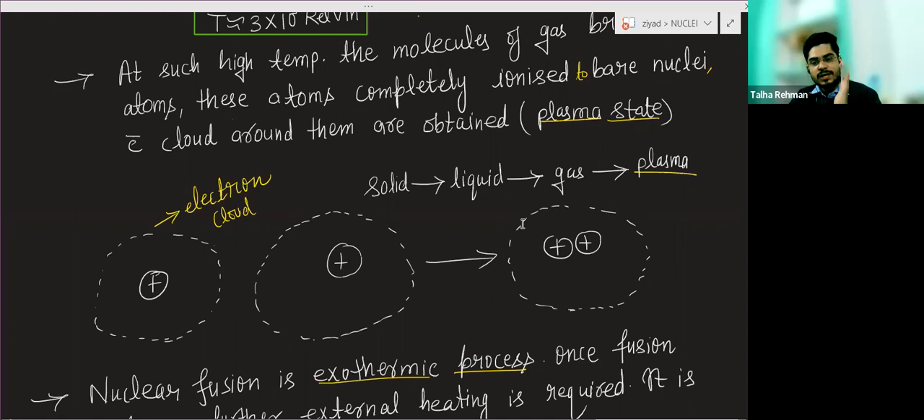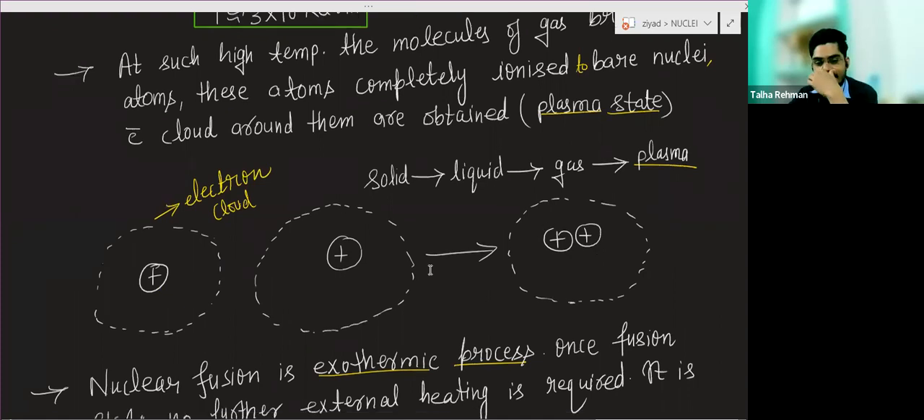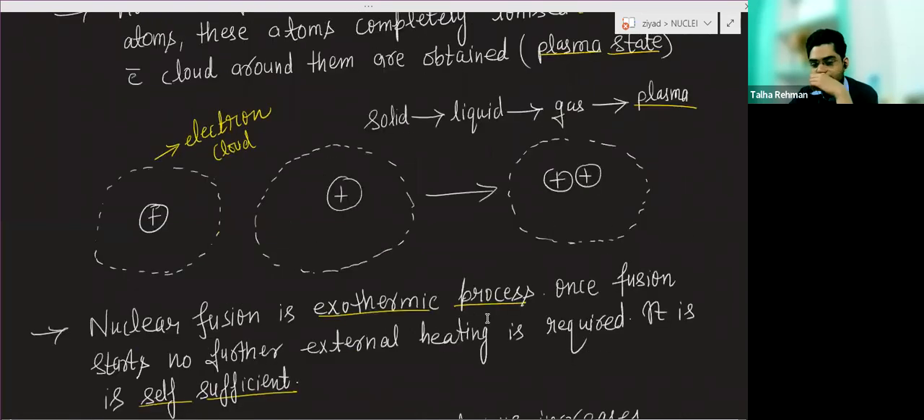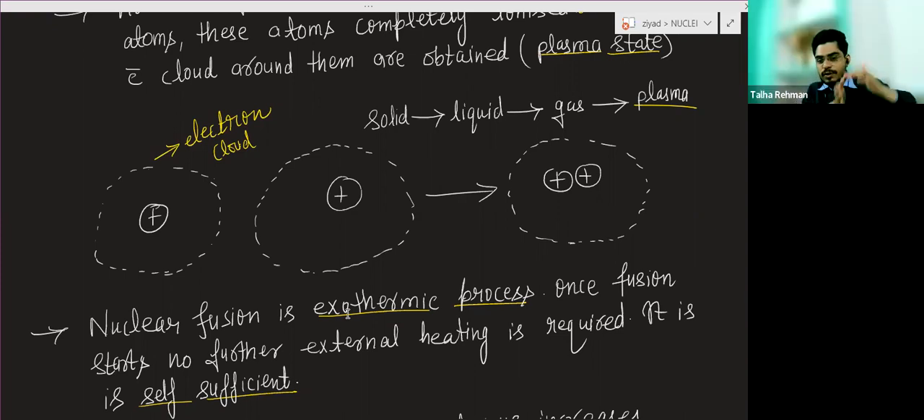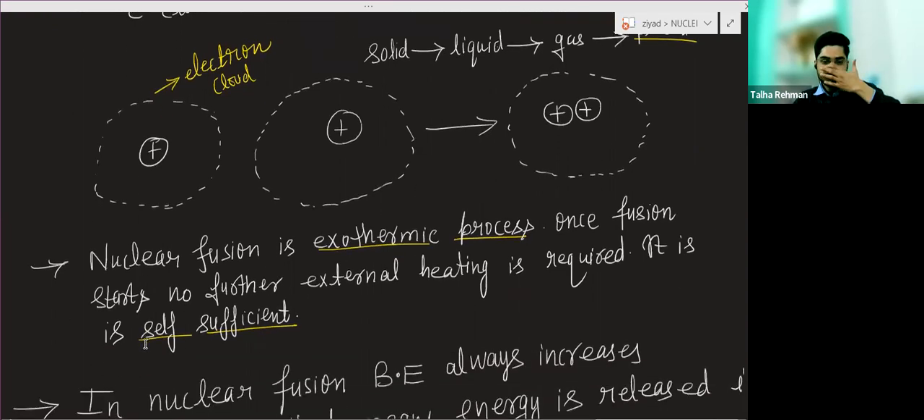So basically these two nuclei will now combine, and the fusion reaction will take place. Nuclear fusion is an exothermic process, which means energy will be released. Once fusion starts, no further external heating is required, because a large amount of energy is released. This large amount of energy will be used again for further fusion. So once it is started, after that it is self-propagating or self-sufficient, you can say.